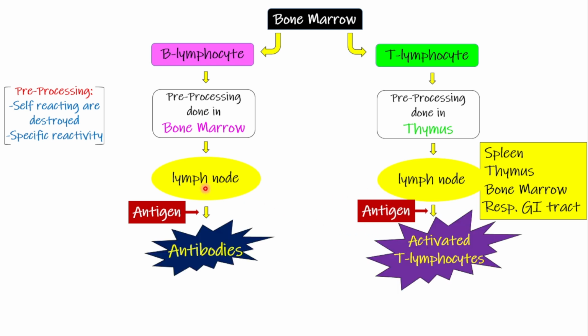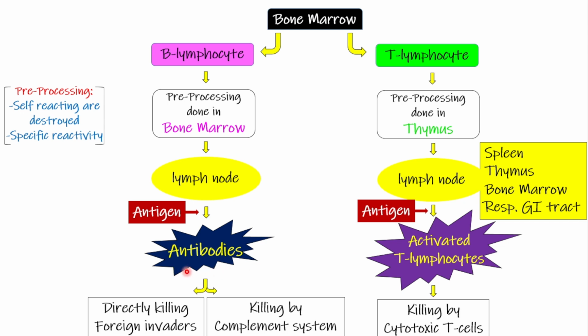Whenever they are exposed to antigen, the B lymphocytes will finally produce antibodies, whereas the T lymphocytes will be converted into activated T lymphocytes. Now these antibodies and activated T lymphocytes, what are they exactly going to do? They are going to attack the foreign invader.